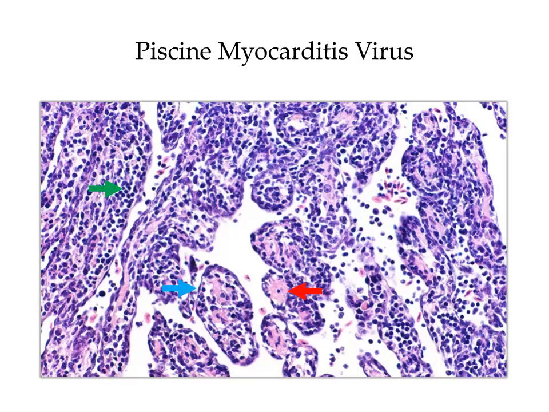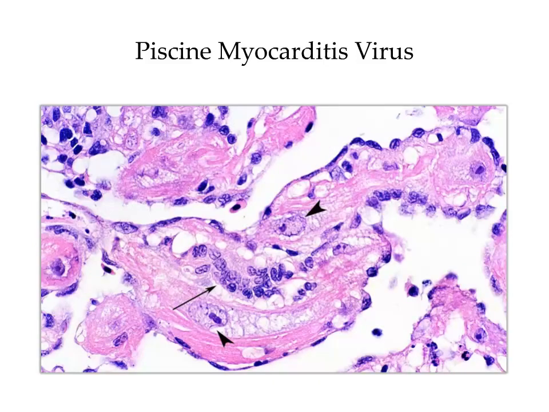On closer examination, you can see the inflammatory infiltrates, labeled in green, and the degenerate muscle fibers, labeled in red, while the overlying endothelium remains intact, outlined in blue. Among the degenerating cardiac myocytes, there's frequent karyomegaly, highlighted by the arrowheads, and multinucleated giant cells, highlighted by the arrow. This is evidence of myocellular regeneration, which is rather limited in mammals.